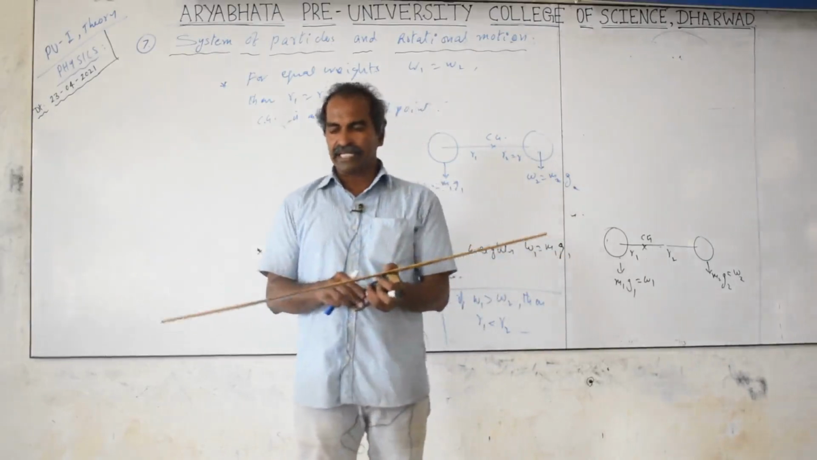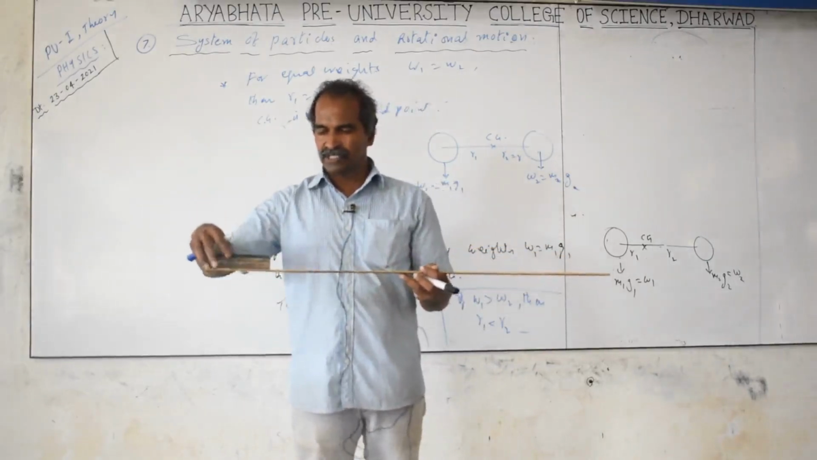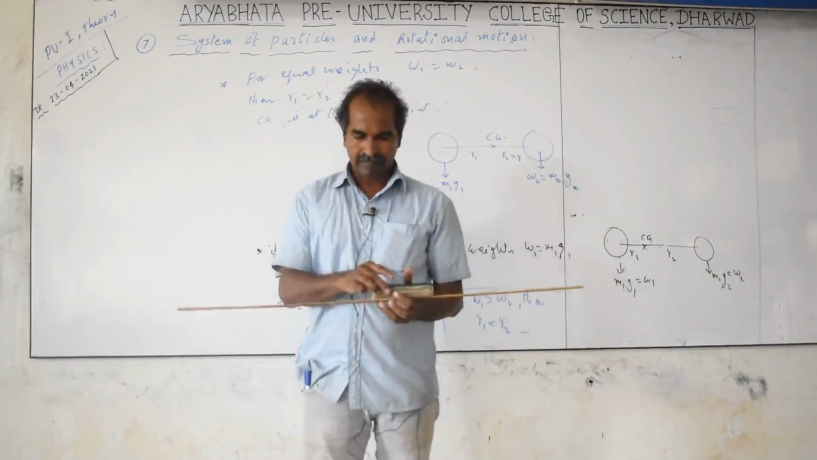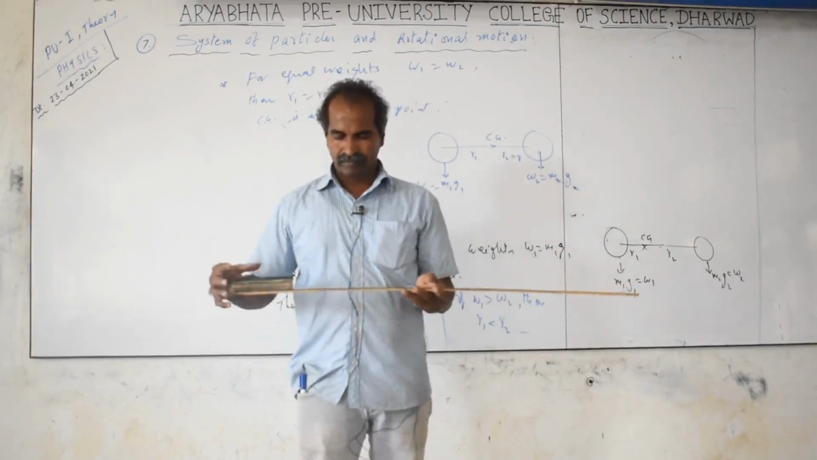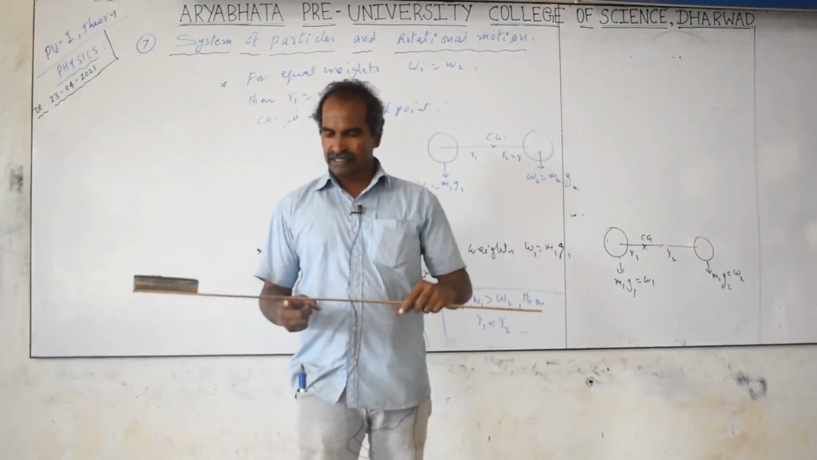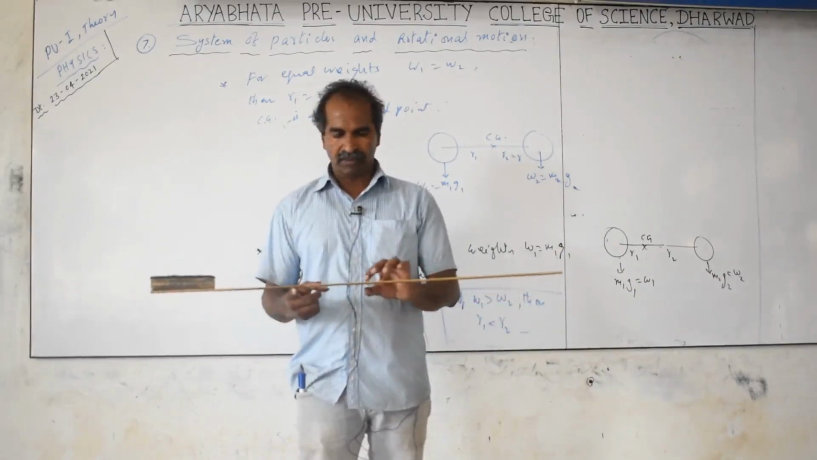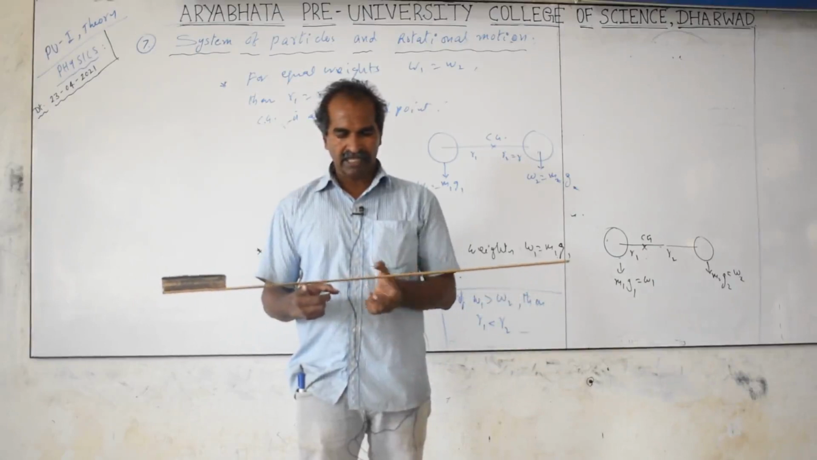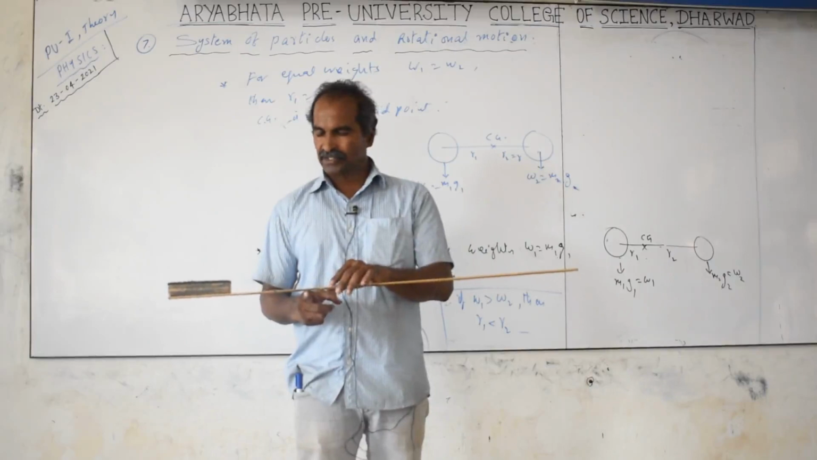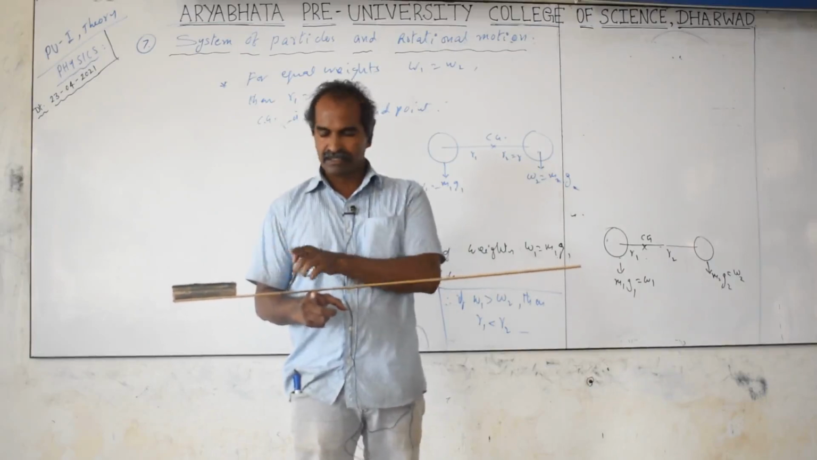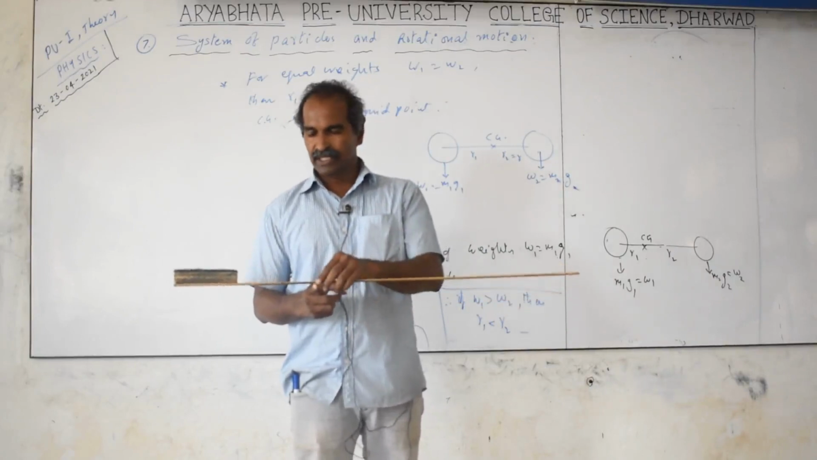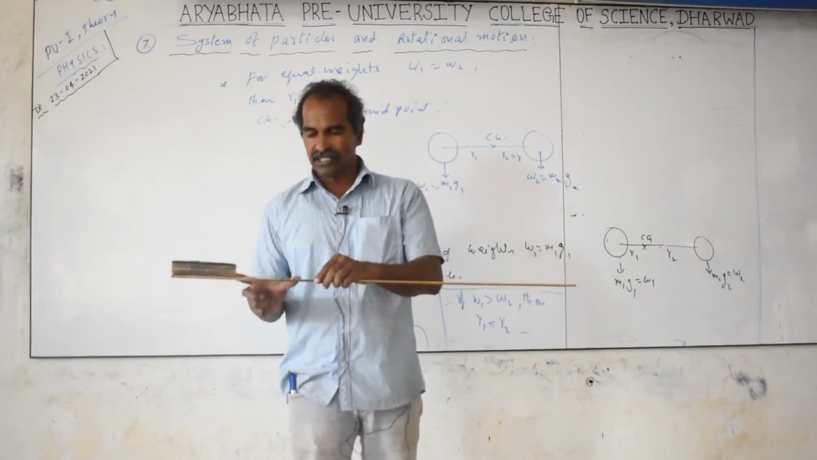But in case I take unequal weights, on this side I am putting some extra weight. I keep more weight on one side. Then the center of gravity is not at the midpoint. The center of mass, the 50 centimeter point, is here, but now the center of gravity is shifted towards the larger weight side. More weight, less distance; less weight, more distance. The center of gravity is close to the larger weight side.